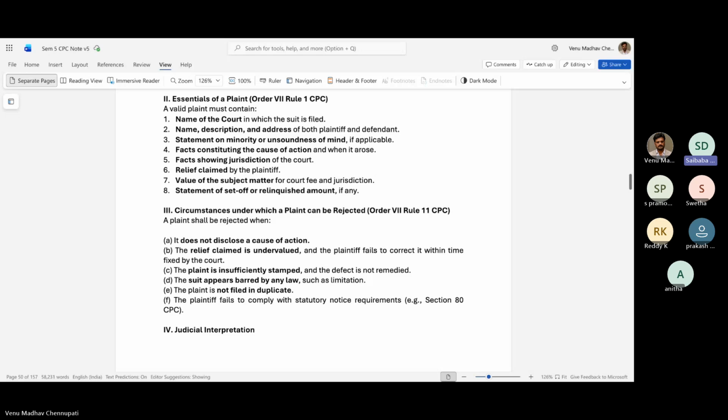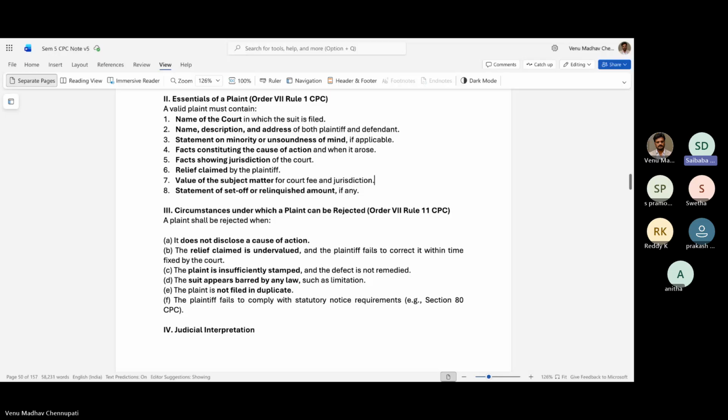If the valuation is correct, but it is insufficiently stamped, the court will give a chance to rectify that defect. If the defect is not corrected within the time fixed by the court, then it will be rejected.